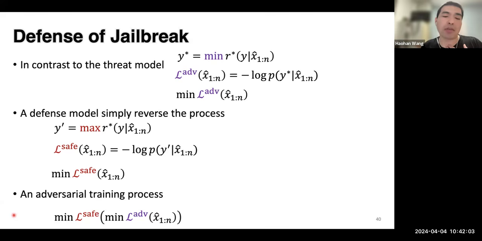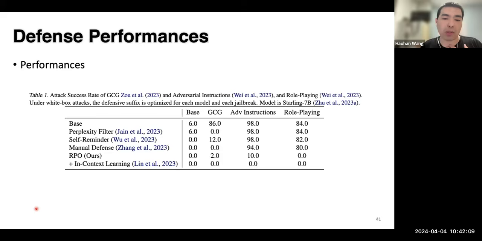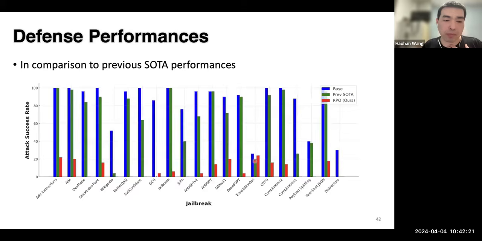We have seen adversarial attack and defense, and we know these things work. So all we need is to translate these things to large language models. And here are some empirical performances, and as we can see, it indeed can achieve very impressive performance in defending against jailbreaks. And here are some more illustrative visualizations of the performance.